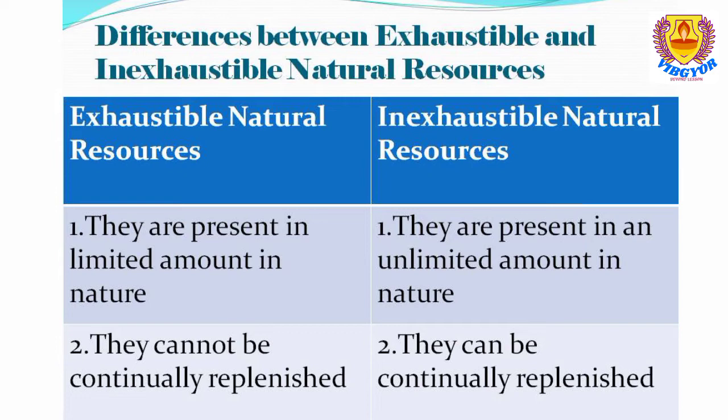So already we have studied, so we can understand it once again. What is exhaustible natural resources? Exhaustible natural resources are present in limited quantity. And the corresponding point, inexhaustible natural resources are present in unlimited amount in nature. Very easy to remember, isn't it? So first one, exhaustible natural resources are present in limited quantity, but inexhaustible natural resources are present in unlimited quantity.